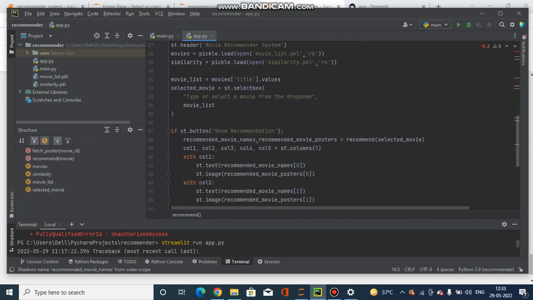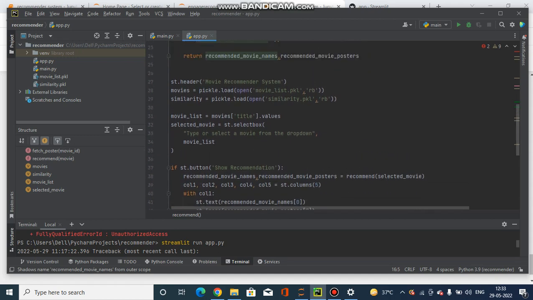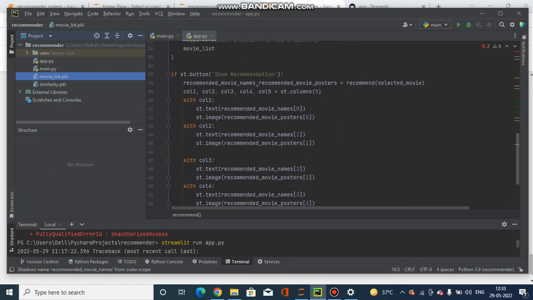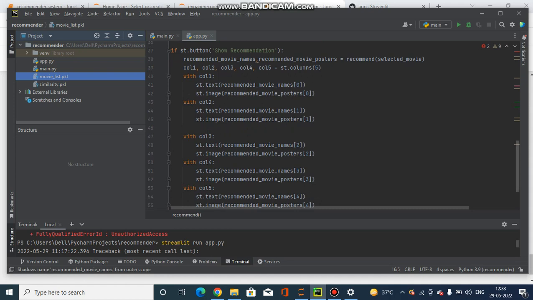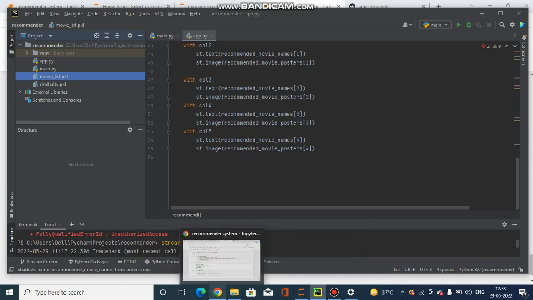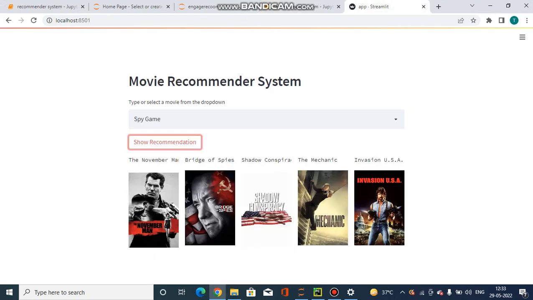So now I have made a header, st.header movie recommendation system, and opened the pickle files which I have pasted here, the movies and similarity pickle files, after dumping them from the Jupyter notebook. And I'm making the button for show recommendations. After that, I have made 5 columns for the top 5 recommendations in Streamlit, and basically I have run the app.py on Streamlit. So after running the app.py, I'm getting the system like this on my localhost, and checking it